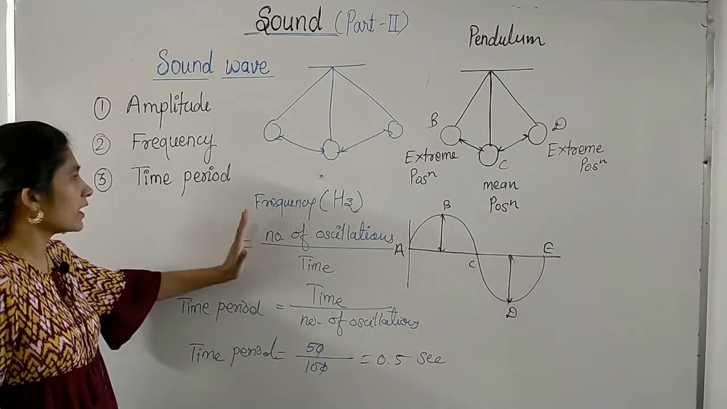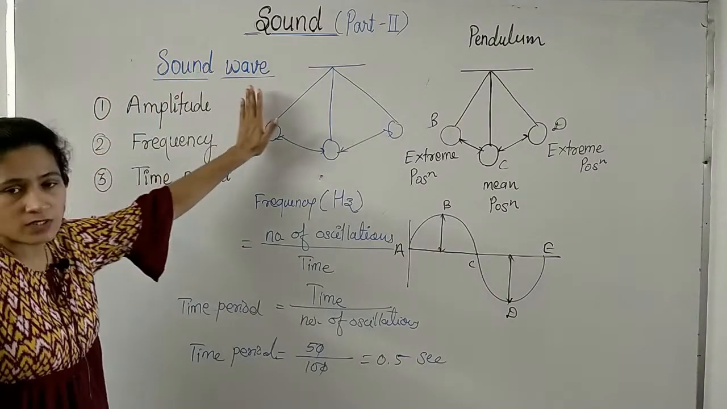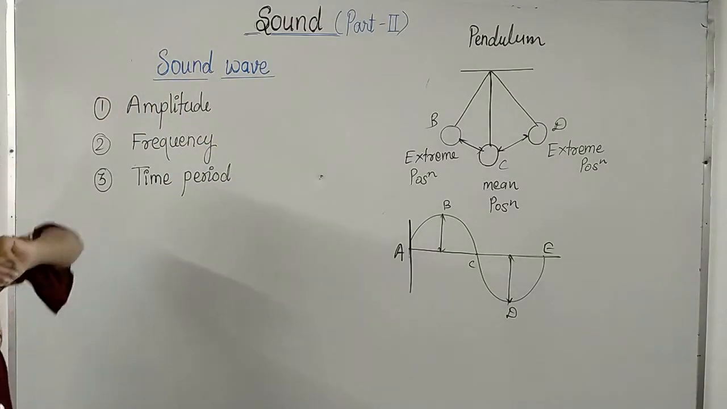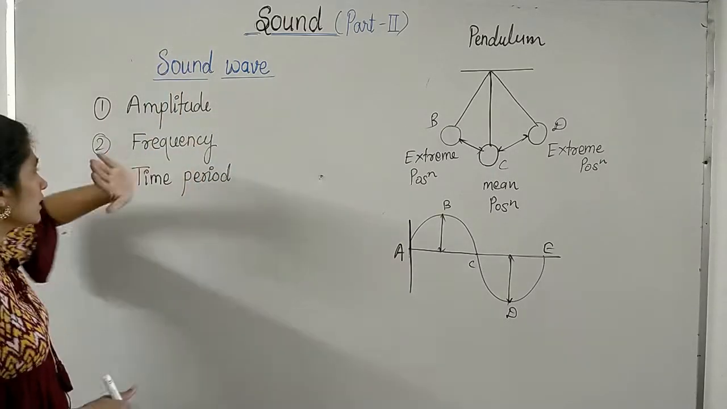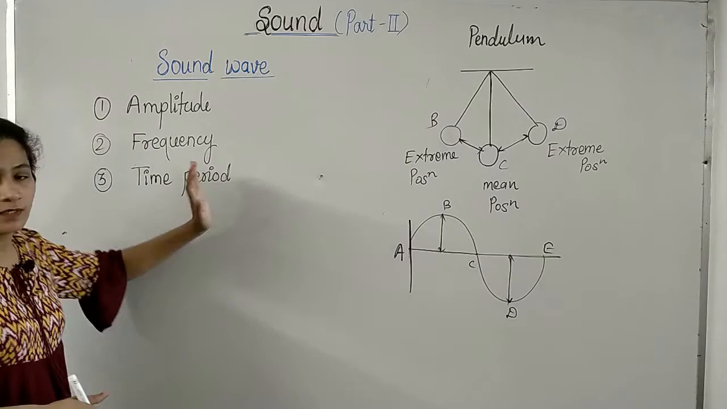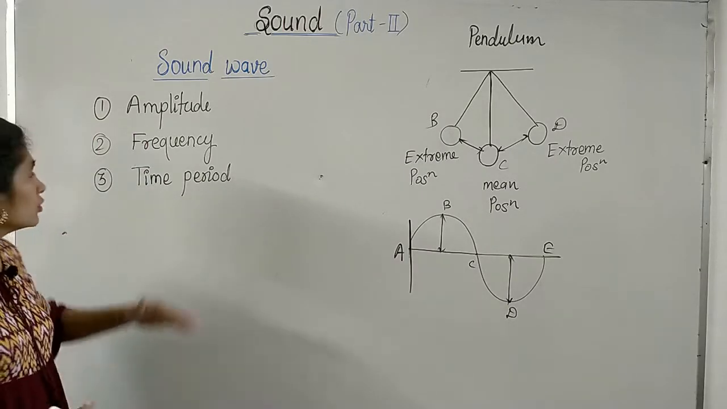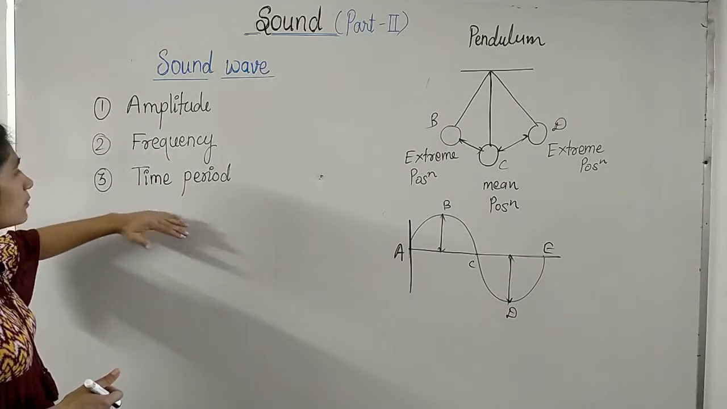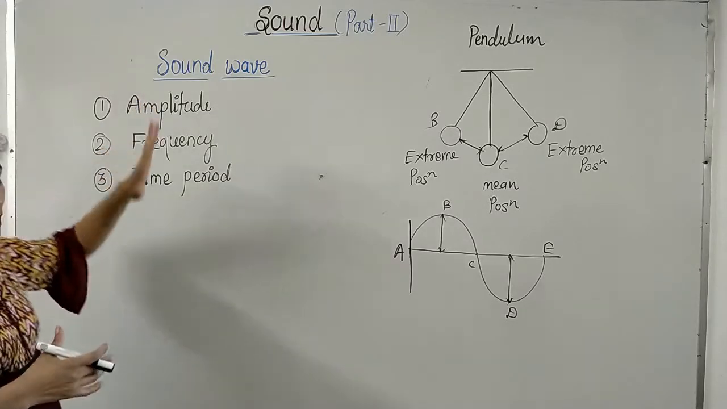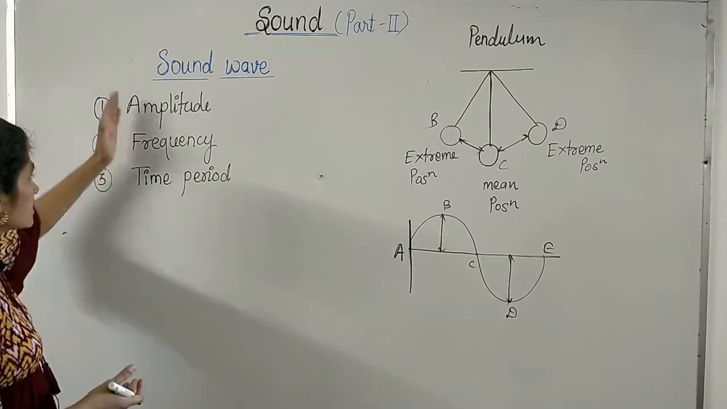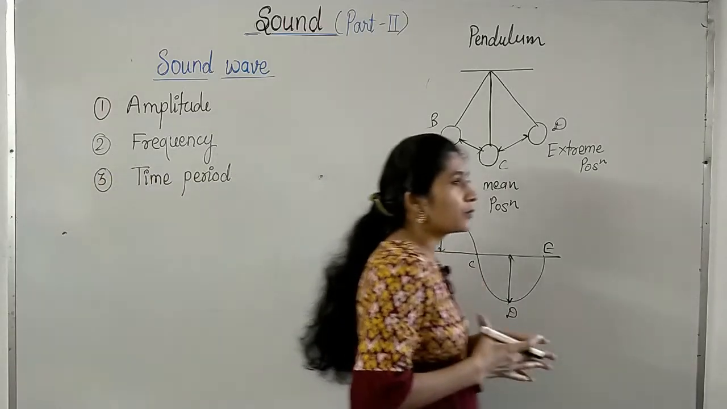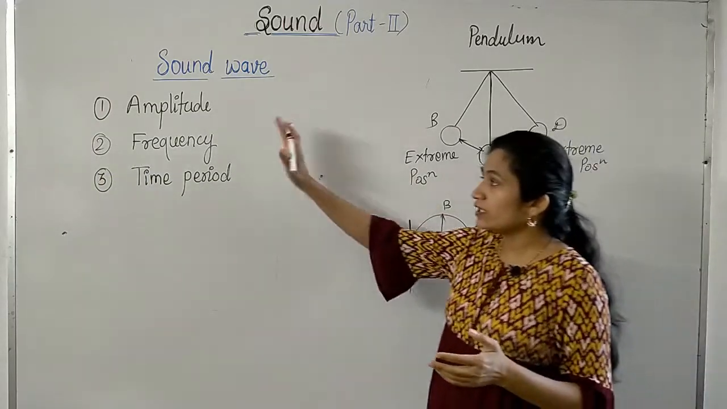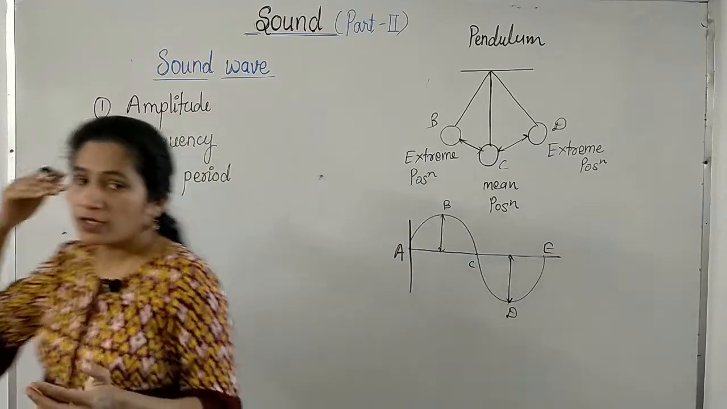So now we have to define these terms for sound wave. As we know, sound travels in the form of wave. Therefore it has amplitude, frequency and time period. But do this amplitude, frequency and time period have any effect on sound, characteristic of sound? Okay, these are the property of sound wave. But I am asking you, do these properties have any effect on the property of sound?